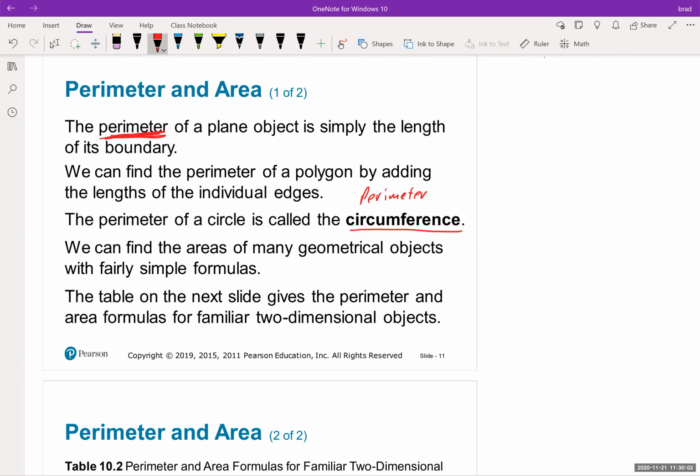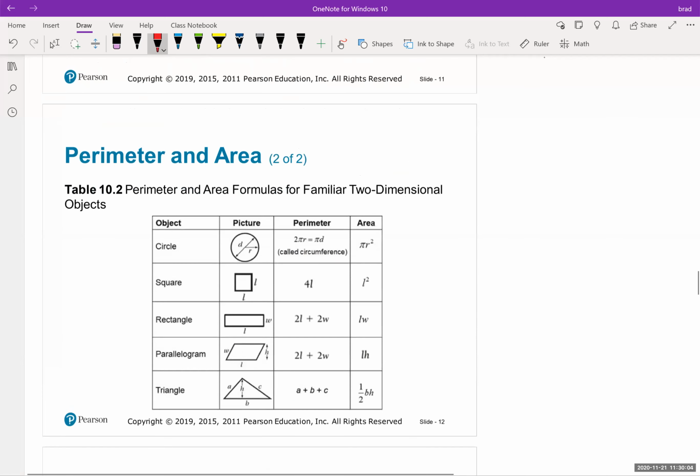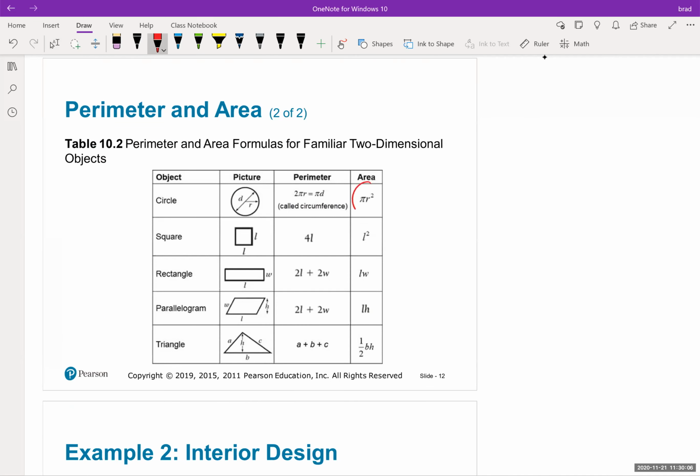We can find the area of many geometrical objects with fairly simple formulas. So here are some of the formulas that we have. The ones that you really should know for the rest of your life are pi r squared, and length times width. These are parallelogram, not as often, but technically it's the same as the rectangle. The only problem with the parallelogram is they don't normally give you the height, so you have to calculate it using the Pythagorean theorem or something like that. So normally the height is what causes a problem with the parallelogram, and then the triangle.